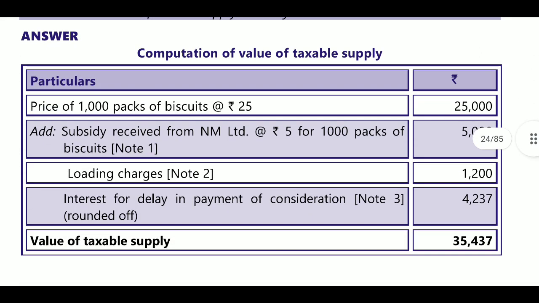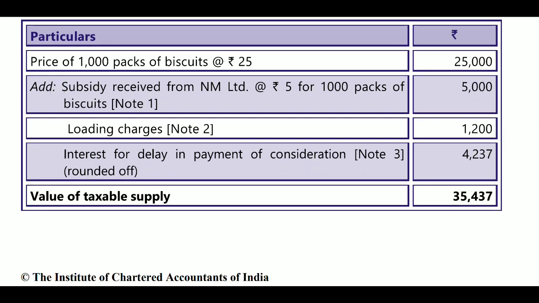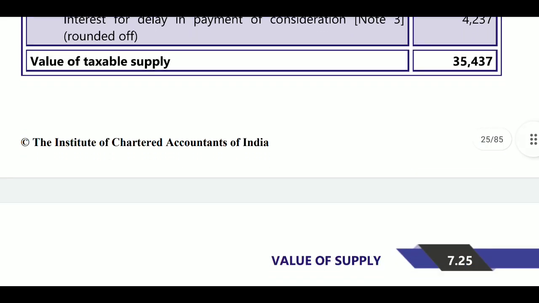Next, first of all, 1000 packets at the rate of 25 rupees. This is after subsidy, but this subsidy is not provided by the central government or state government. If the central government or state government provided it, it would be excluded. Here the provider is not a central or state government, so it will be added back. So the subsidy received from NM Limited, 5 rupees per packet, will be added. Next, loading charges of 1200 will be added back. Interest for delay in payment of consideration will be added as per section 15.2d. The value of taxable supply will be 35,437.